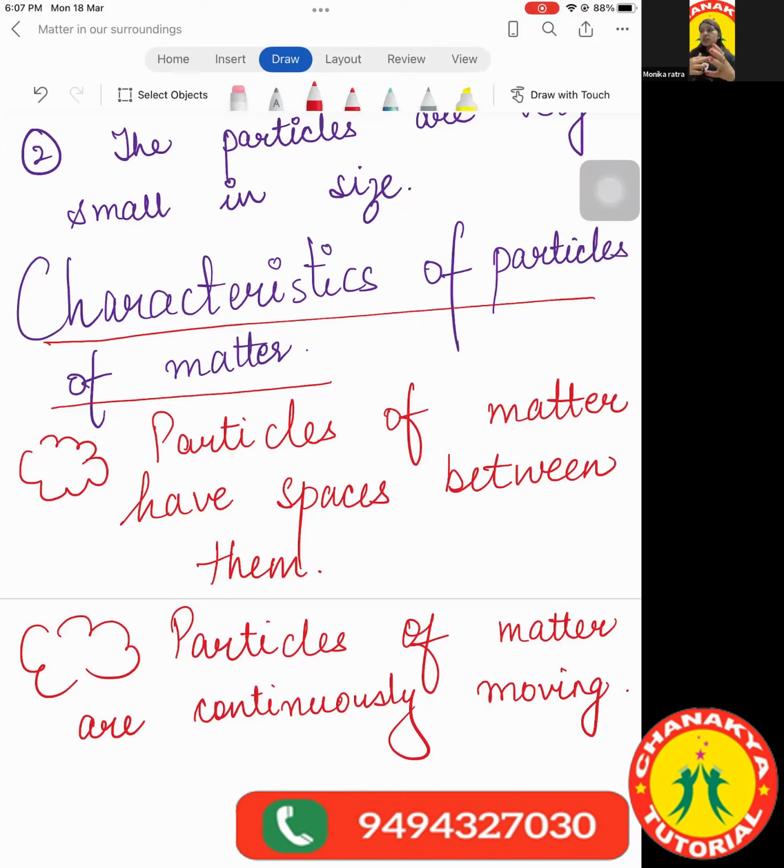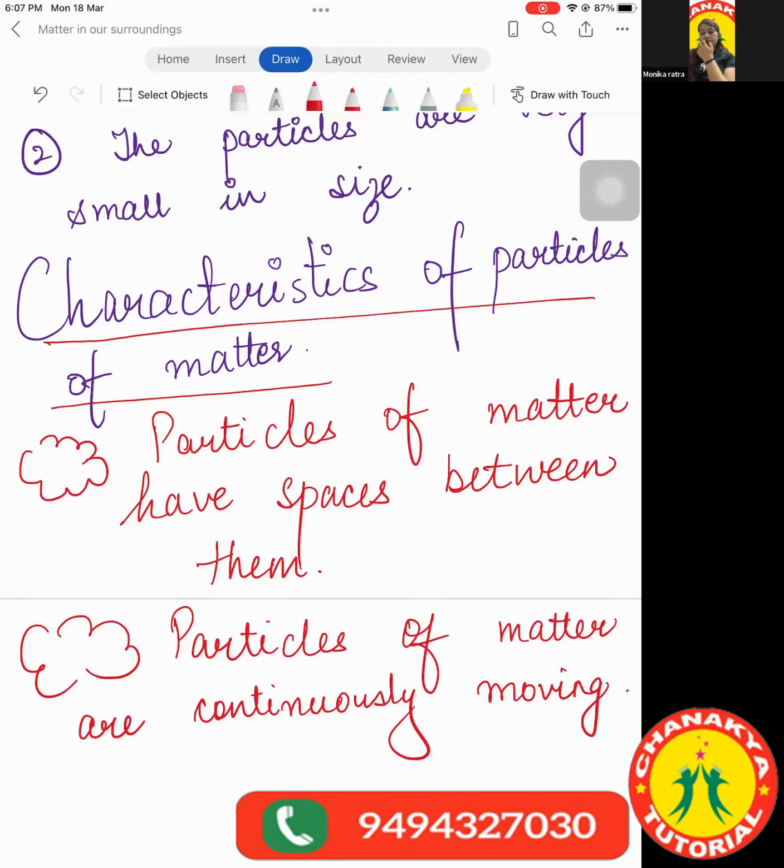After some time of keeping the sugar in water, if we try to taste it, we are able to taste the sweetness in the water. Why? Because the sugar particles broke down and started to move, and they occupied the spaces which were present in the water. Clear, everyone?